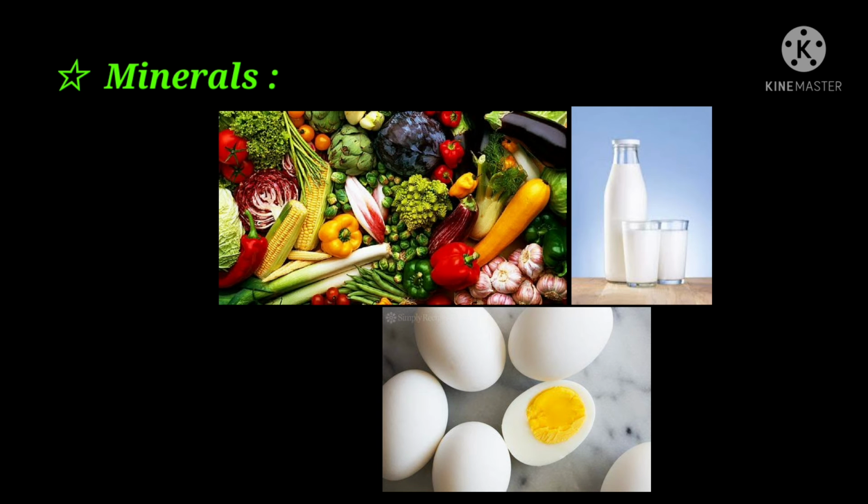The next nutrient is the minerals. Like the vitamins, this nutrient is also present in small amount in every type of food, and they do not help us in providing energy or building our body. Rather, they help us to protect from different diseases.